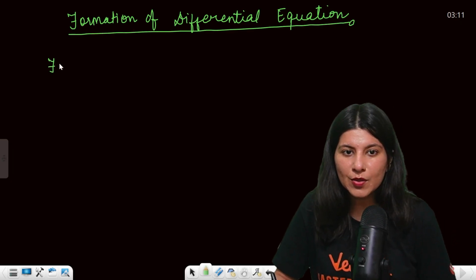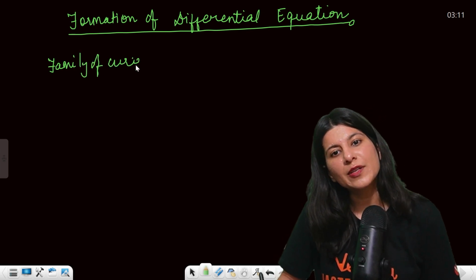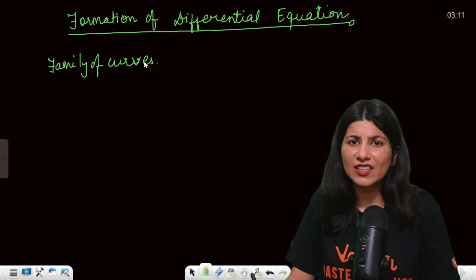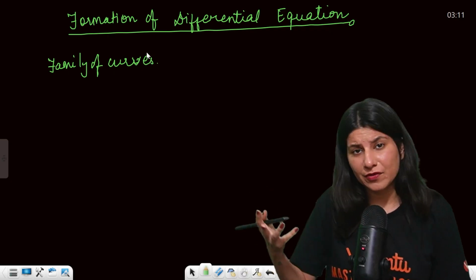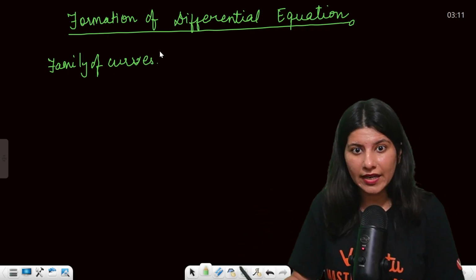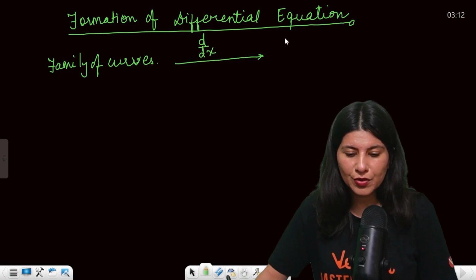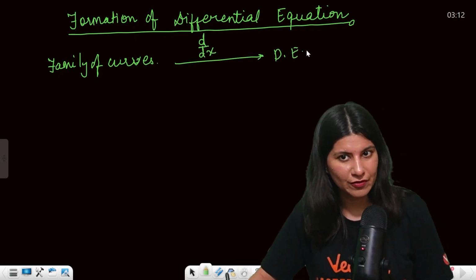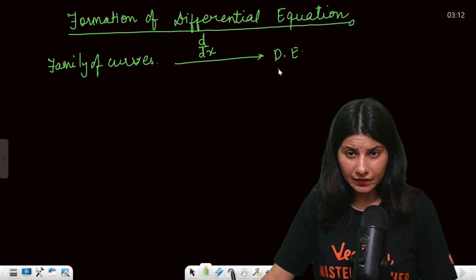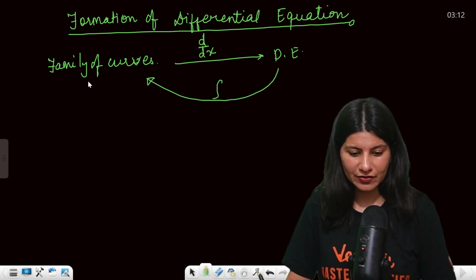Now suppose you are given with a family of curves. Family of curves means that it could be like pair of straight lines, it could be family of circles, right? And if you differentiate the family of curves, what you're going to get is differential equation, of course. Okay. If you want to integrate the differential equation, what you're going to get is family of curves.